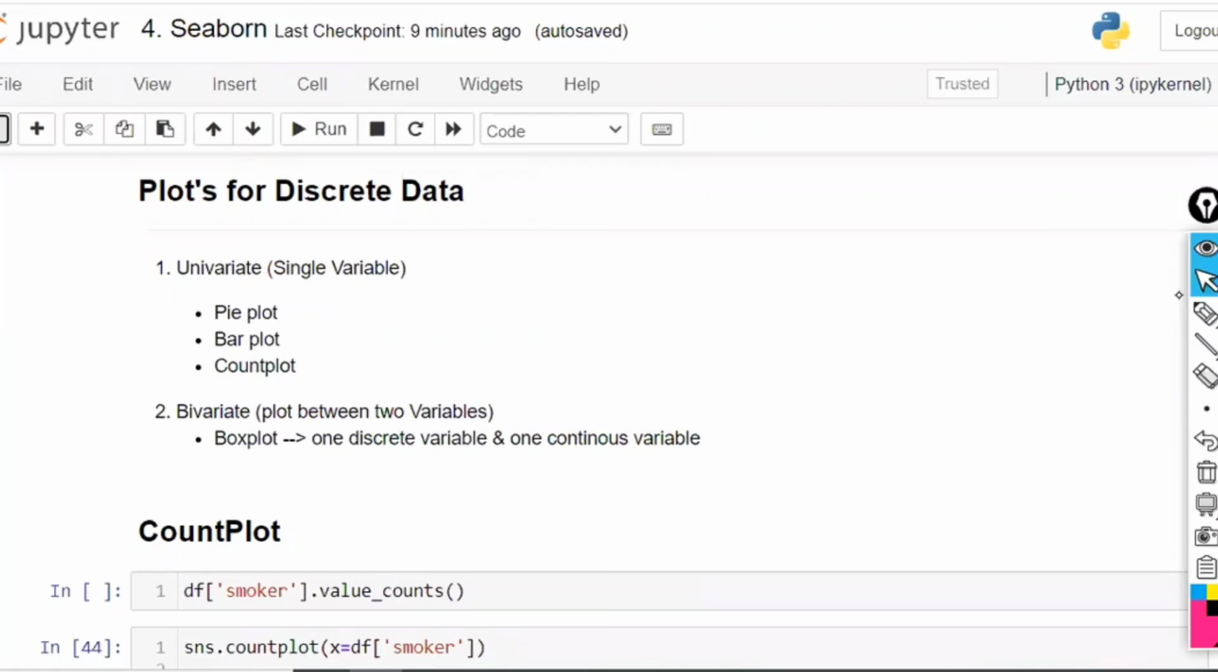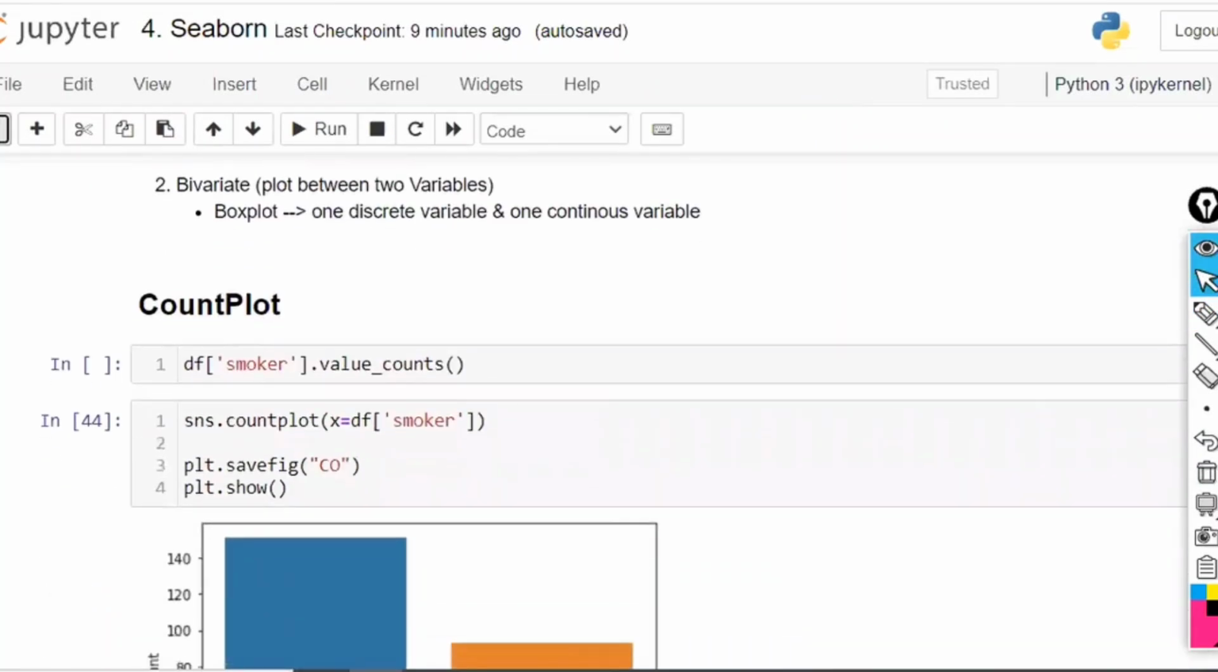Sir, how will the box plot be applied for a discrete variable like males and females? How are we going to calculate the minimum and maximum values? Miss, here we are not going to calculate minimum and maximum values for the discrete variable. We are going to take one discrete variable and one continuous variable and form the box plot. Let us see step by step. The first one is count plot.